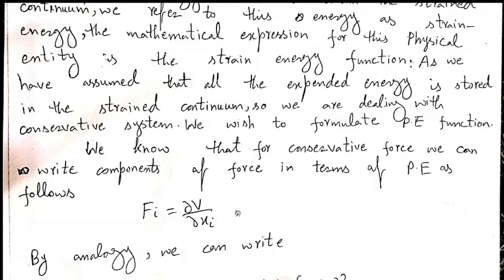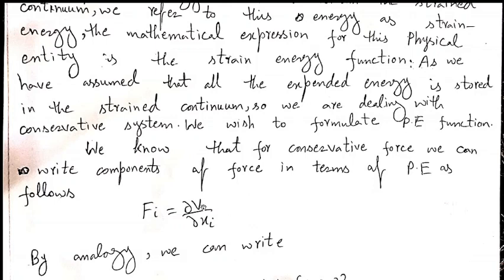F is basically the gradient of some potential energy V. If curl of F is equal to 0, then F will be equal to the gradient of some potential energy V. It means F equals del V, which can be written as F equals partial V partial x1 E1 plus partial V partial x2 E2 plus partial V partial x3 E3.